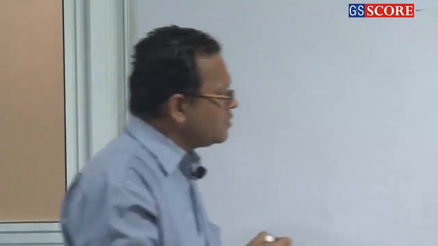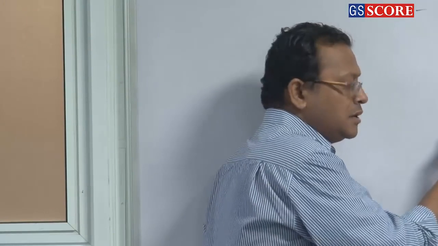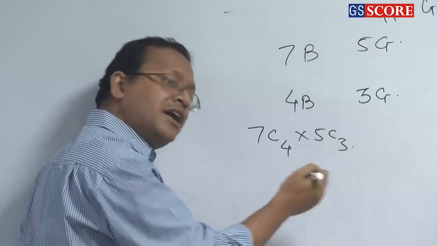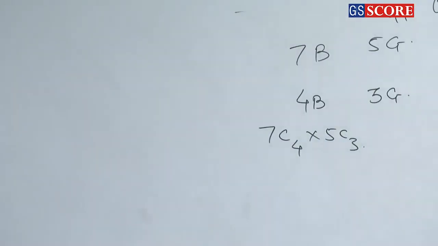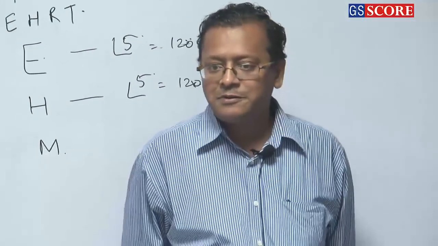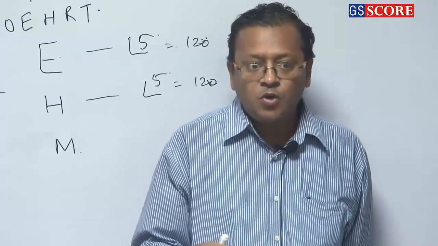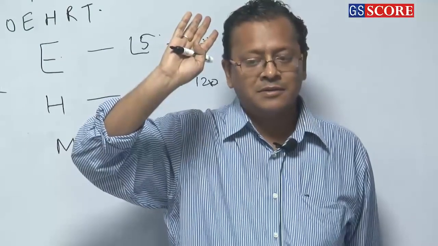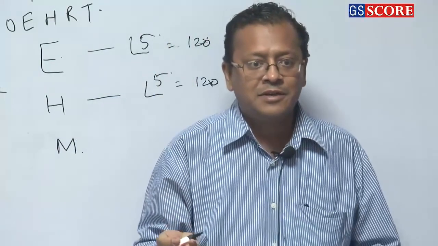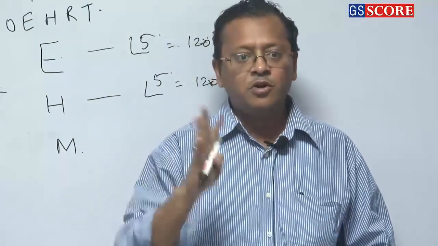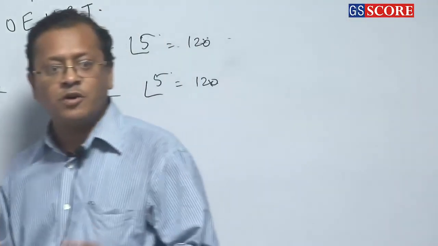You will say, sir, what we can do is 7C4 into 5C3, the number of committees unrestricted. Whether they come or not come, they don't care. Unrestricted committees are 7C4 into 5C3, minus those committees in which both of them will be there. Isn't it? That equals those committees when both of them will not be there, or one of them will be there, or one of them will not be there.